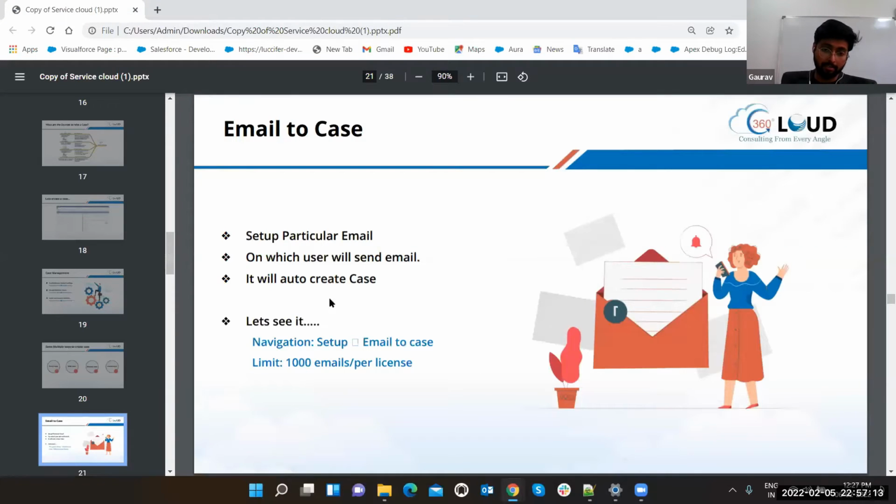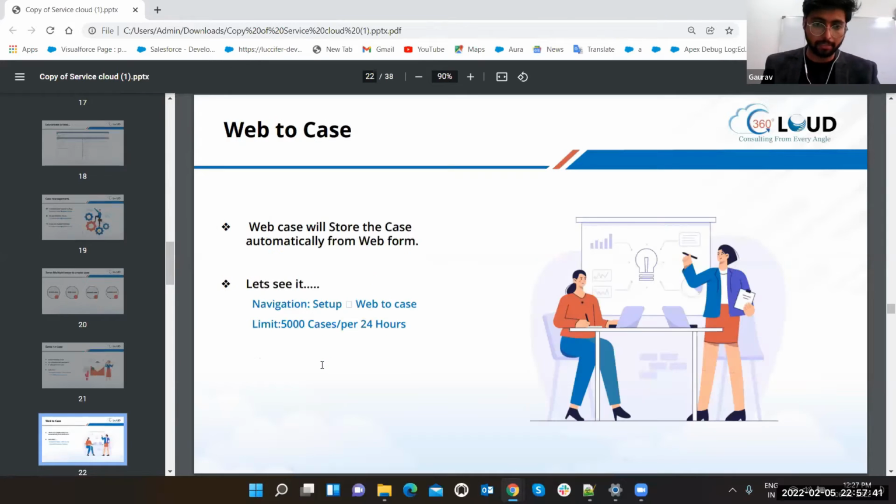Another feature, and yes, before another feature, there is a limitation, guys. I'm having 2 licenses, so that means 2000 emails per day. Suppose you're having 1 license, so 1000 emails per day. That is the limit of email to case. With the help of this, you can calculate how many emails you can get, and according to this, you can buy your license. Yes, you have to buy your license, and a license doesn't only limit emails. A license also has a lot of limits, and this is one of the limits. Okay, let's move to the next slide.